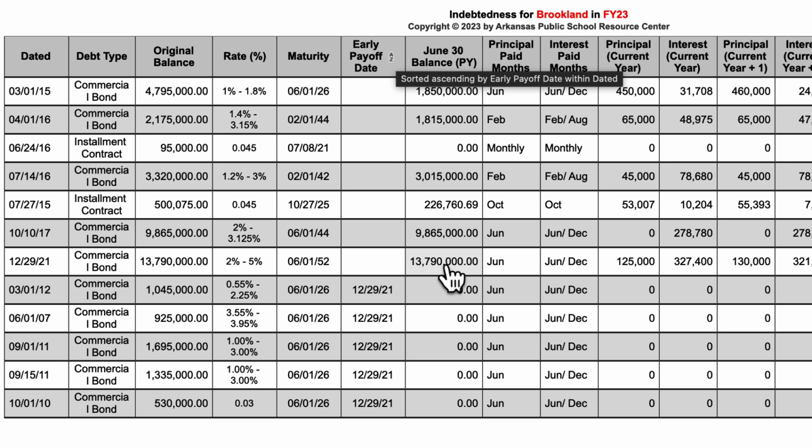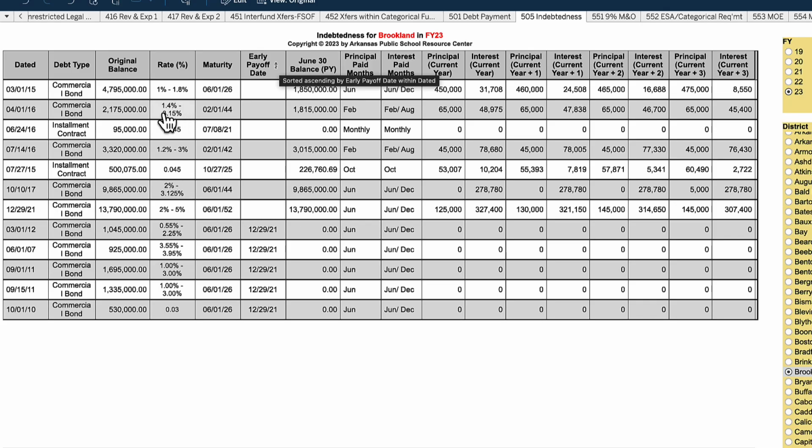Basically, they restructured and consolidated their bonds, and then generated some revenue from that. So indebtedness can show you that. It can also show you how much debt you currently have, and it shows a cookie trail of what was done, different bond restructurings so that they could generate some more revenue for a new project and now have just one single outstanding debt.